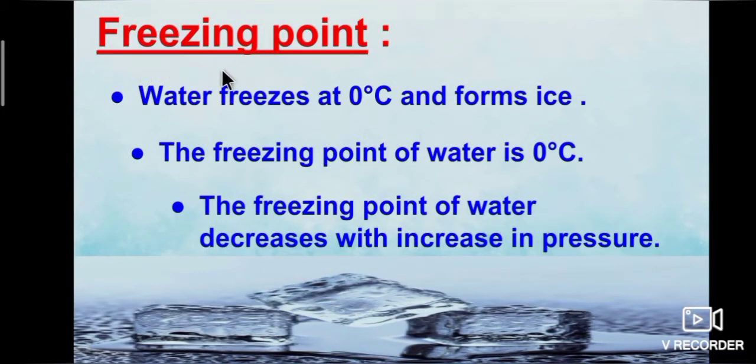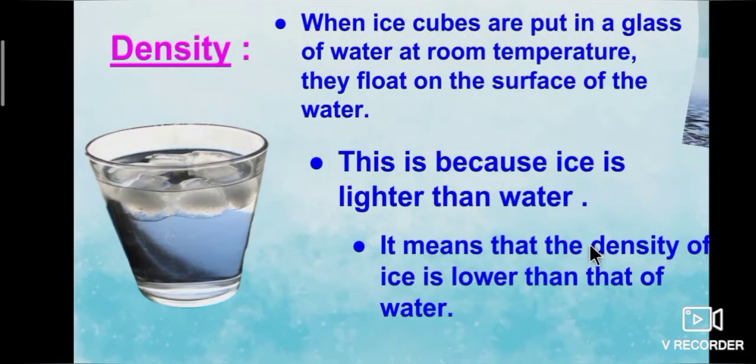Next property, freezing point. Water freezes at 0 degrees Celsius and forms ice. The freezing point of water is 0 degrees Celsius. The freezing point of water decreases with the increase in pressure. Next we will see density.